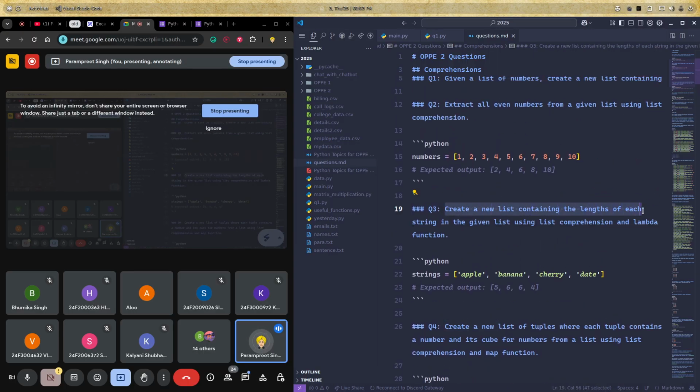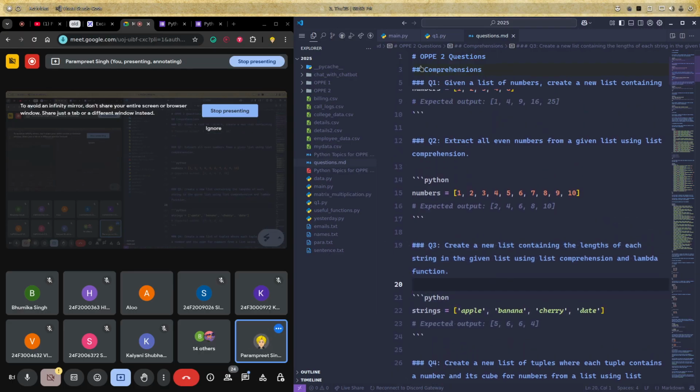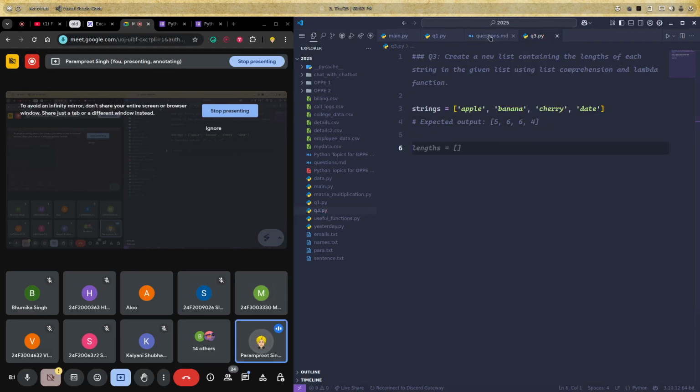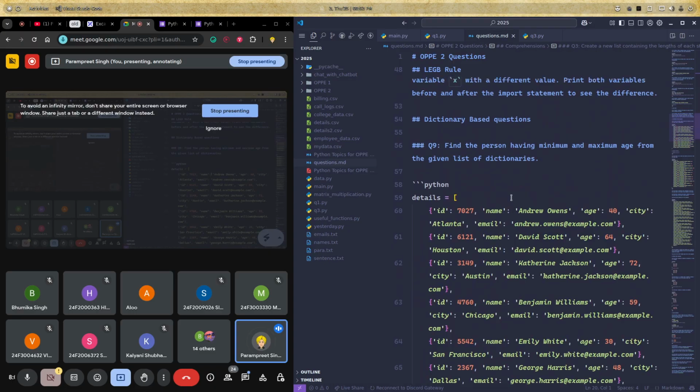Create a new list containing the length of each string in the given list using list comprehension and lambda. Just before that lambda, let's just normally do it. I'll create a file question3.py. Can you do questions related to dictionaries? Yes, we will do that. Just after that, we have dictionary questions.